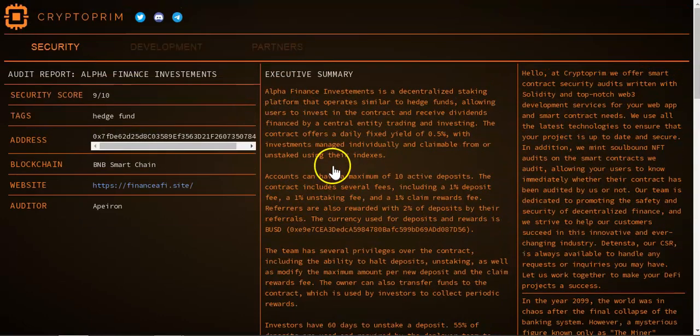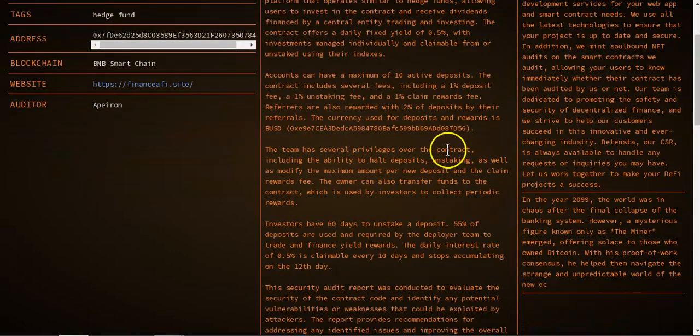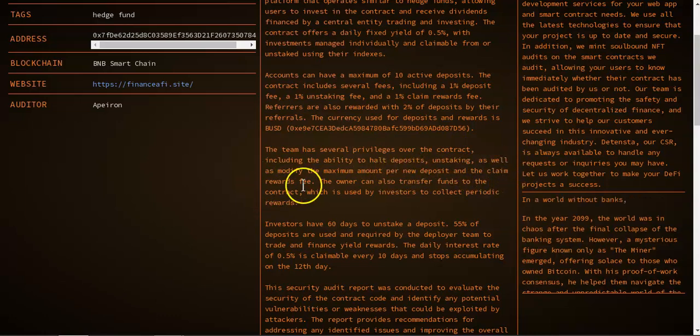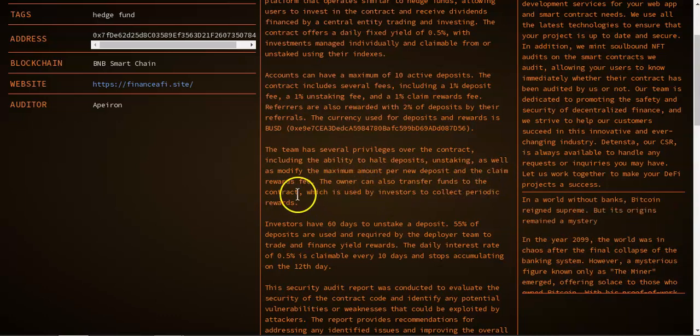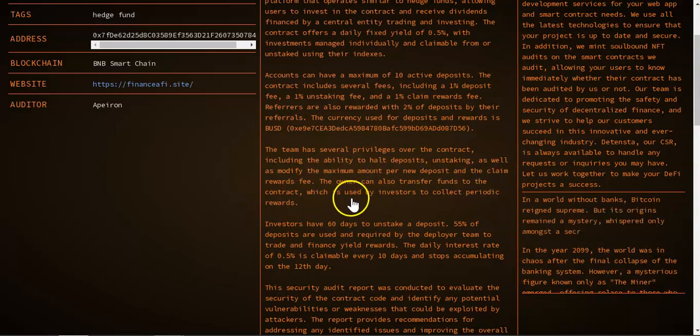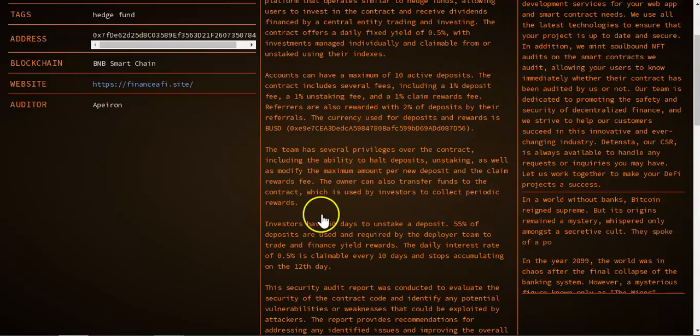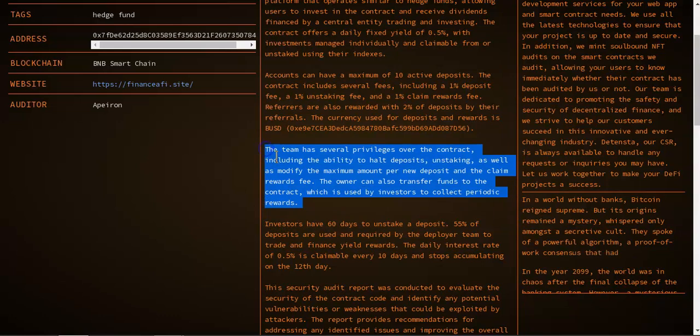So the owner has a few privileges right here, including the ability to halt deposits and staking, as well as modify the maximum amount per new deposits and the claim rewards fee. The owner can also transfer funds to the contract, which is used by investors to collect periodic rewards. So those are the privileges that the owner has.